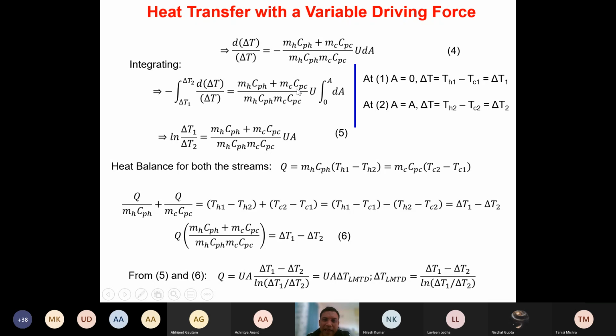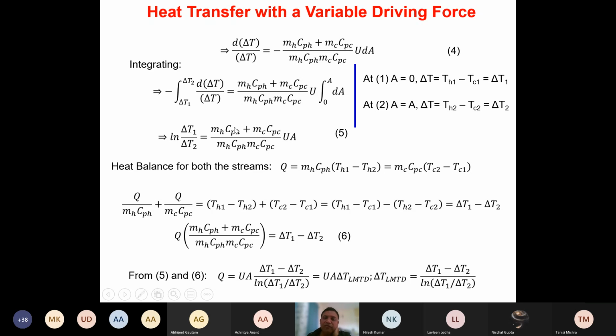So this minus sign which was here, I have taken on the left hand side. So after integration, what we get is ln delta T1 by delta T2 is given as (MHCPH plus MCCPC) remain constant, divided by MHCPH MCCPC and UA. That's it. Is it clear to everyone? Hello? Yes, sir. Equation number 5 is clear.